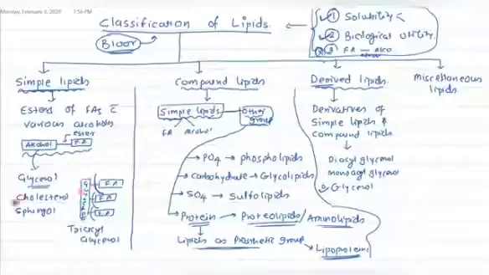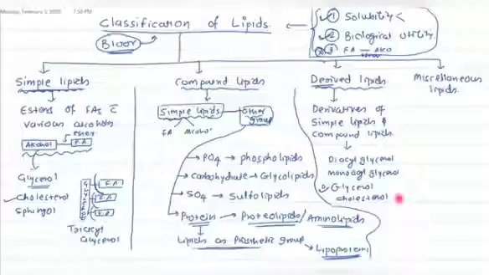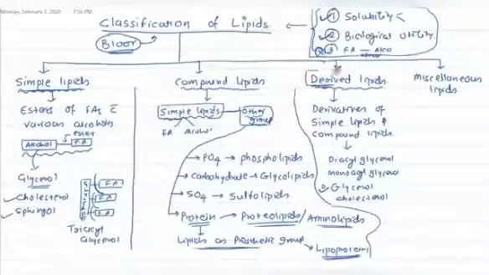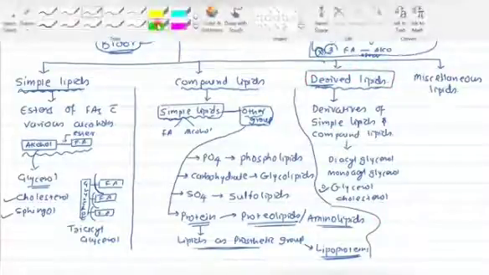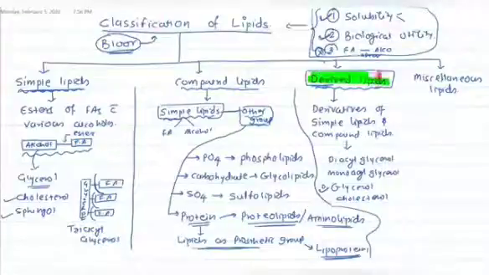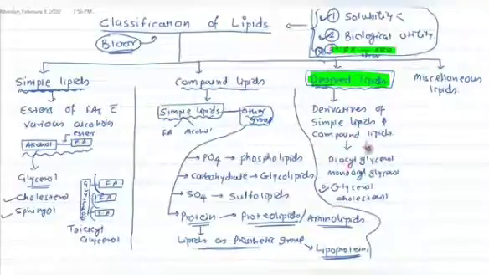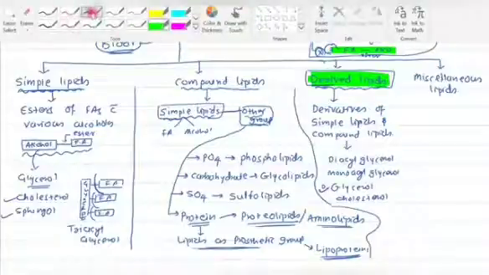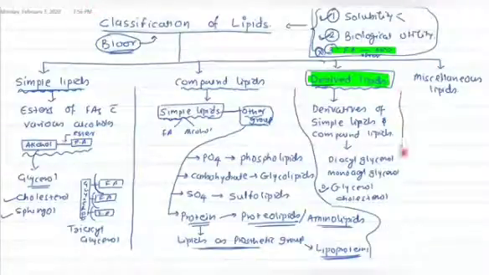Now again, when cholesterol is separated from its respective fatty acid, this cholesterol can also be considered a derived lipid. Again, sphingol can also be considered a derived lipid. So see, this derived lipid group is a very tricky one. Sometimes the condition is not fulfilled, still we consider that group under the classification of lipids.